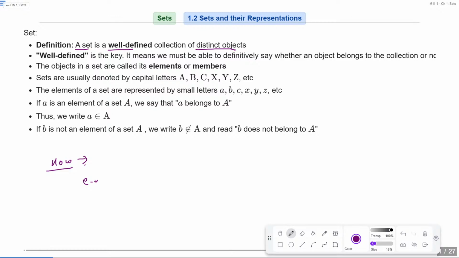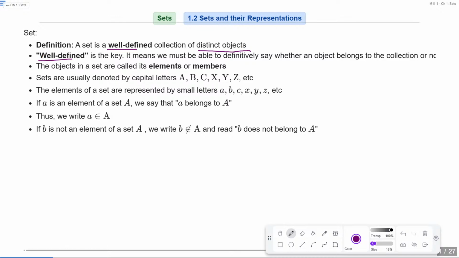Let's take an example number 2. If I ask students having more than 5 feet height in your class, so it's also a well defined collection. मतलब आपके क्लास में कितने स्टूडेंट्स हैं जिनकी हाइट 5 फीट से ऊपर है. इसमें वो स्टूडेंट्स नहीं आ सकते जिनकी हाइट 5 फीट से कम है. So it's a well defined collection for you guys. So basically, a set is a well-defined collection of distinct objects.